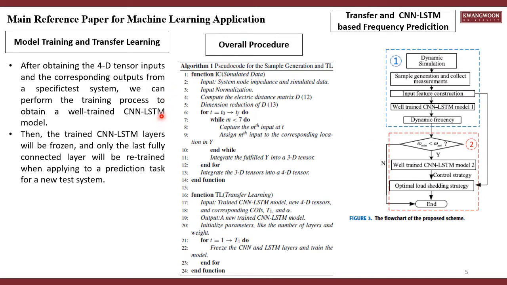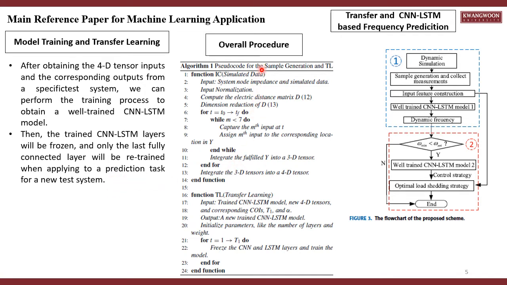In this section, we will discuss model training and transfer learning. After obtaining the 4D tensor inputs and the corresponding output from a specific test system, we can perform a training process to obtain a well-trained CNN and LSTM model. Then, the trained CNN and LSTM layers will be frozen and only the last fully connected layer will be retrained when applying to prediction for a new test system.